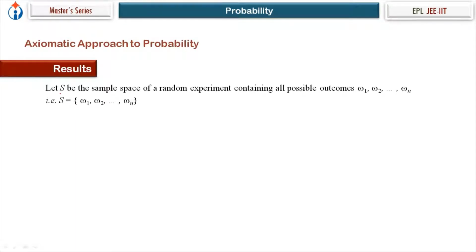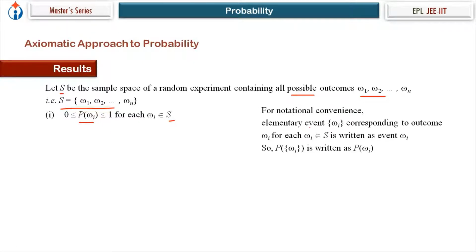Now, another result. Let S be the sample space of a random experiment containing all possible outcomes, let's say omega 1, omega 2, up to omega n. Sample space is this. So P of omega i, for each omega i belonging to sample space S, probability is from 0 to 1, closed 0 to closed 1.